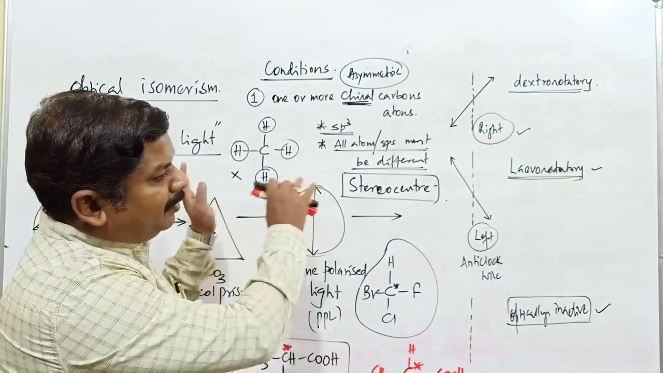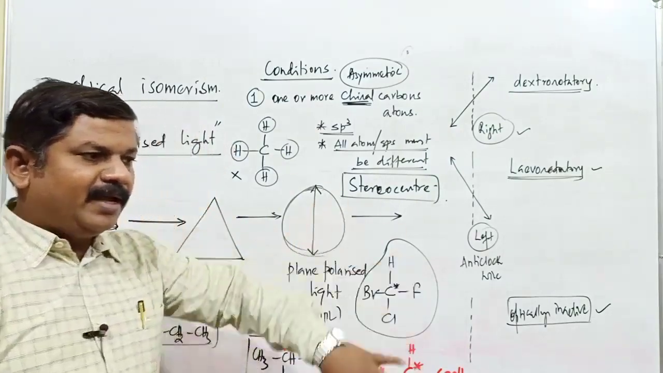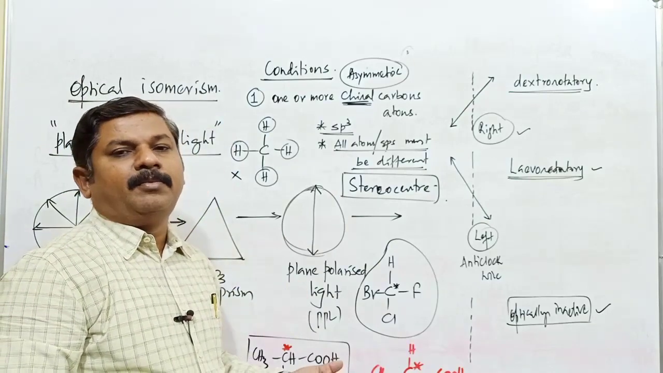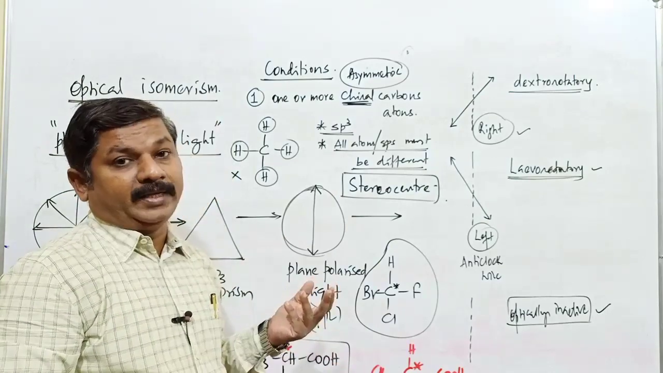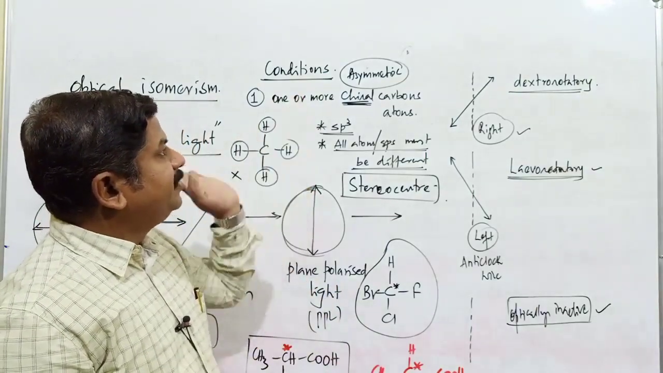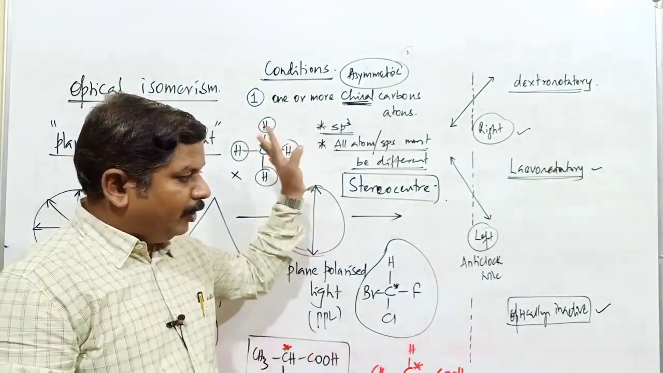Once you complete optical isomerism, then we can conveniently and very easily understand SN1 and SN2 reactions, right? Tomorrow we will continue with the next condition, the second condition to exhibit optical activity by the molecule. Thank you.